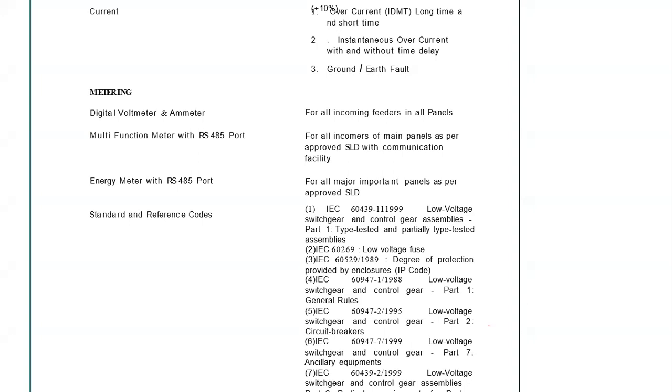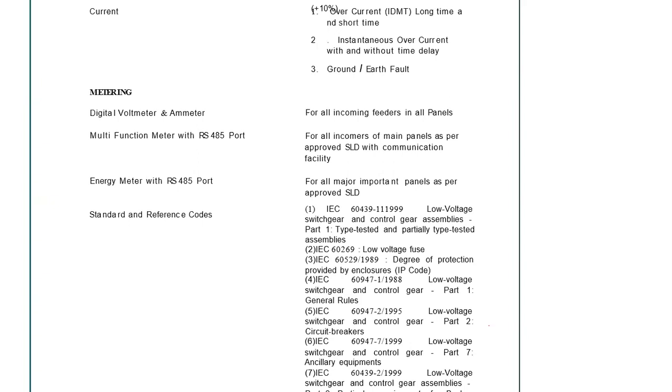What does it mean actually? It means that a particular panel or a section is type tested. What is type testing? If I take an example of a 5000 ampere breaker, for this breaker we need certain sizes of bus bar arrangement and an enclosure where this particular switchgear and bus bar are assembled, along with earth protection and neutral.